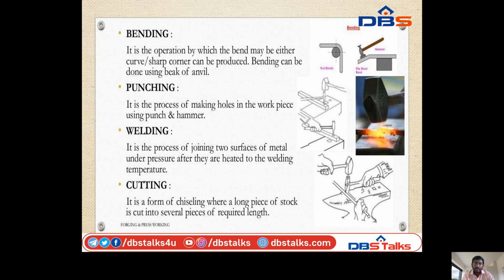Punching. It is the process of making holes in the workpiece using a punch and hammer. So punching is used for making holes in the workpiece by applying the hammer. Welding. It is a process of joining two surfaces of metal under pressure after they have been heated to welding temperature. So the welding process is joining the two surfaces by heating to welding temperature.